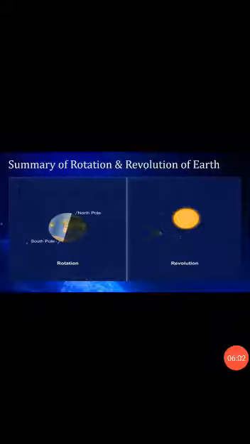Now students, don't confuse rotation and revolution of the Earth. Rotation means the Earth rotates on its own axis. But revolution means the Earth revolves around the sun. When it takes a round around the sun, it is called revolution. And when it rotates on its own axis, it is called rotation. Okay students?